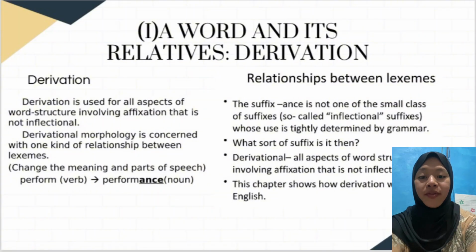What is derivation? Derivation is used for all aspects of word structure involving affixation that is not inflectional. Derivational morphology is concerned with one kind of relationship between lexemes, changing the meaning and part of speech. Example: perform is a verb, performance is a noun.